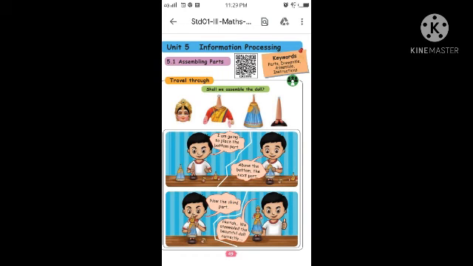Then next one, above the bottom, the next part. How will you arrange? First you have to arrange the bottom, then inside the bottom, then body, then afterwards head. Like that you have to arrange it.